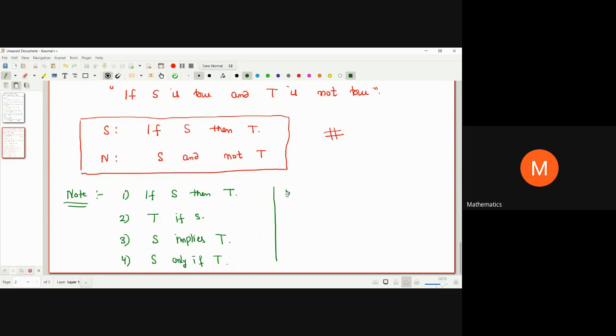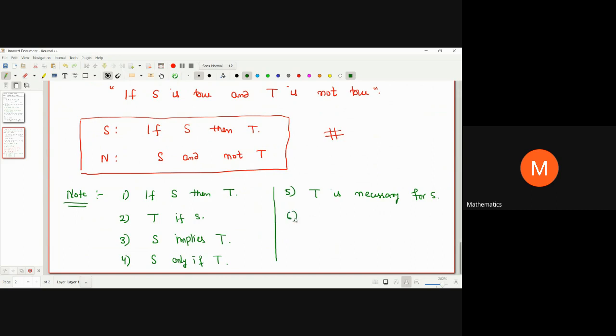Number five, T is necessary for S. Okay, for T to be true, it is necessary. Truth of T is necessary for truth of S. Okay.